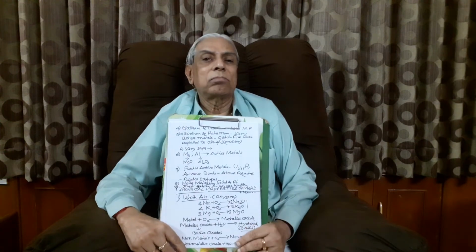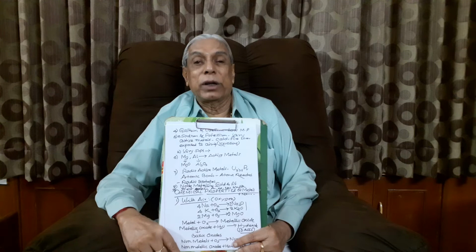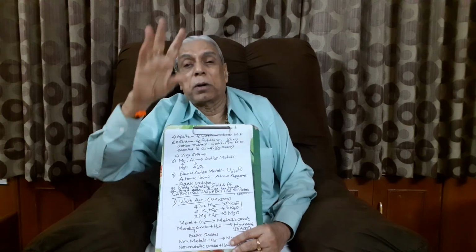And then, coming to some other, let us say, uranium, radium, plutonium, thorium, all these metals have got their own special property.